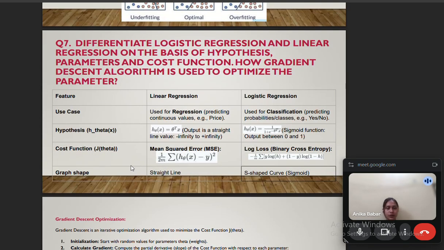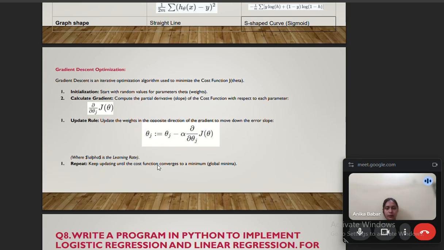Now the seventh question. In the seventh question, we are given features of linear regression and logistic regression. So the use case for linear regression is predicting continuous values, for example price, and logistic regression is used for classification, predicting probabilities and classes, for example yes and no. So you can go through all the features, hypothesis, cost function, graph shape, and many more.